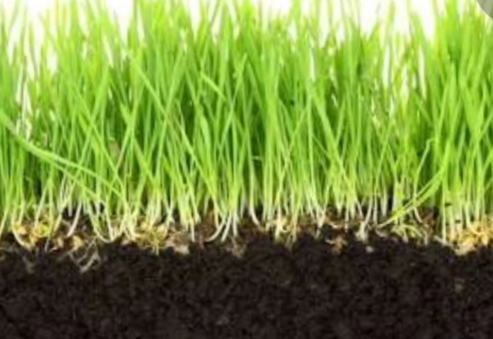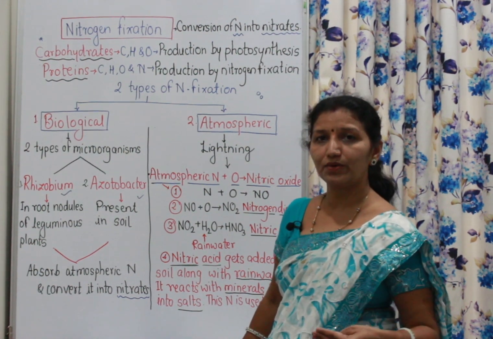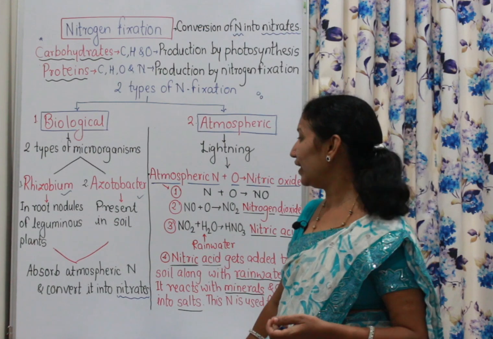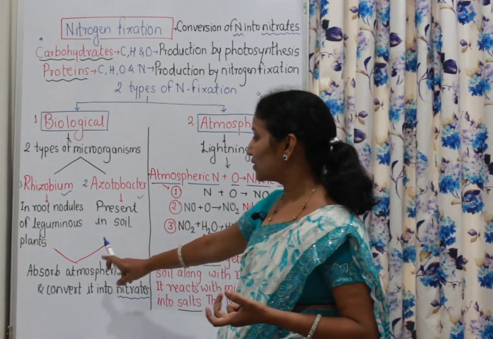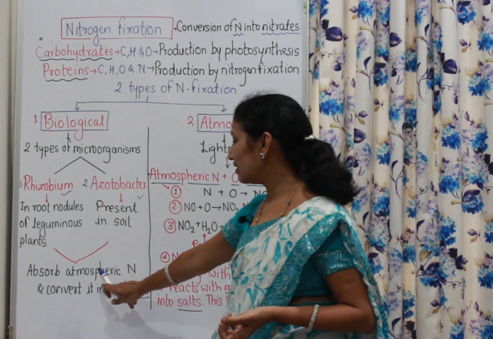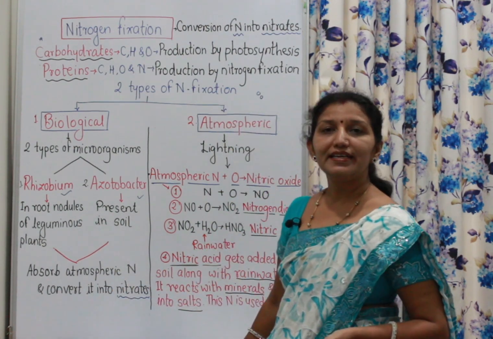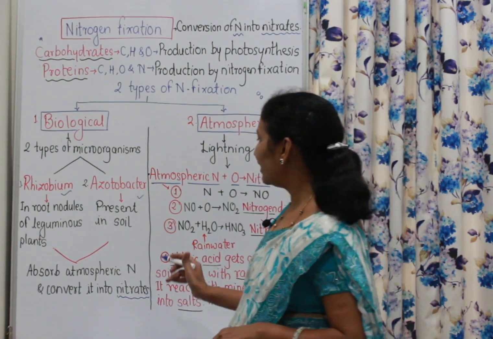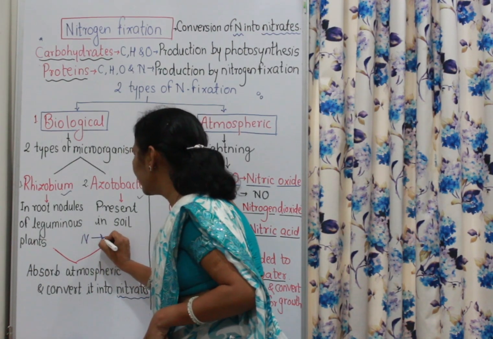What is the function of these two? They absorb atmospheric nitrogen. In the atmosphere, nitrogen is present, but it cannot be used as it is by the plants for their growth. That's why it should be absorbed. So it is absorbed by the bacteria, and this atmospheric nitrogen is converted into nitrates. Nitrates means NO3.